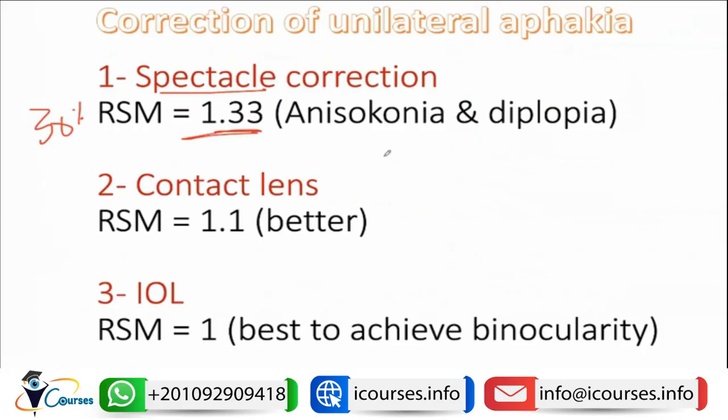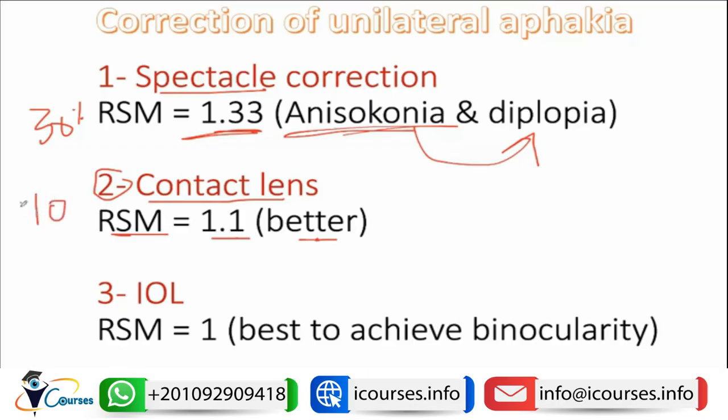And this will lead to aniseikonia. Aniseikonia means that there will be a difference in retinal image size between both eyes. This aniseikonia will result in diplopia. So can we correct with the contact lens? Well, the contact lens will be a better solution, because the relative spectacle magnification of the contact lens will be 1.1. So the contact lens will only increase the retinal image size by about 10%. So there will be little difference between both eyes in case of unilateral aphakia.